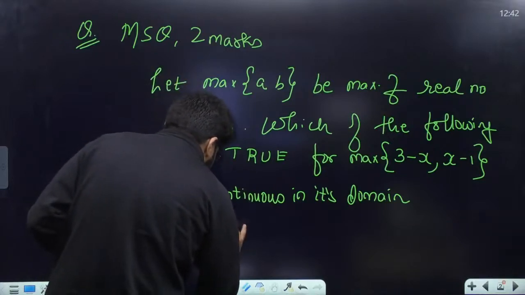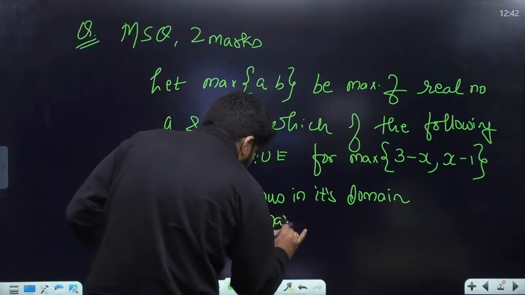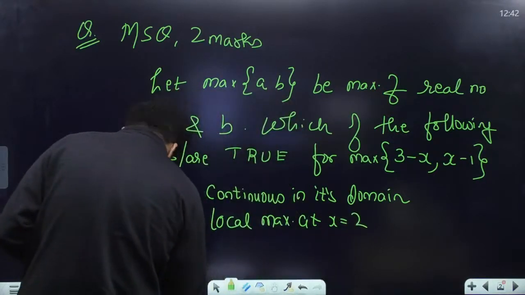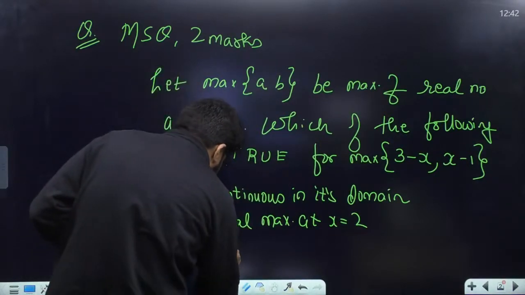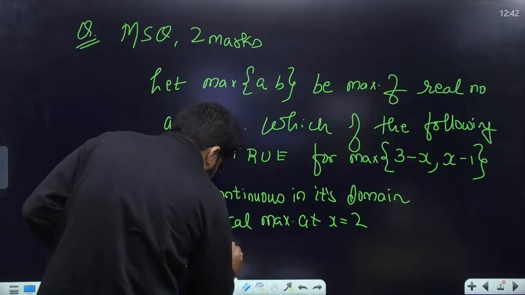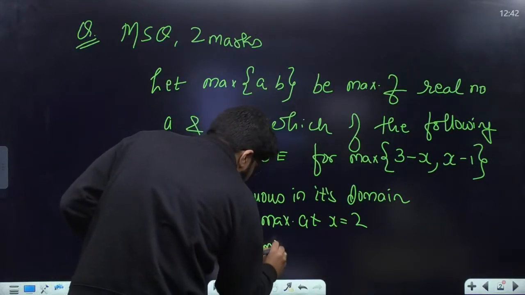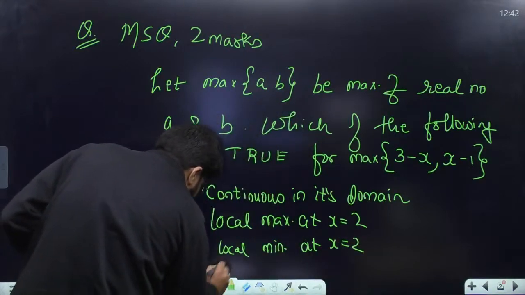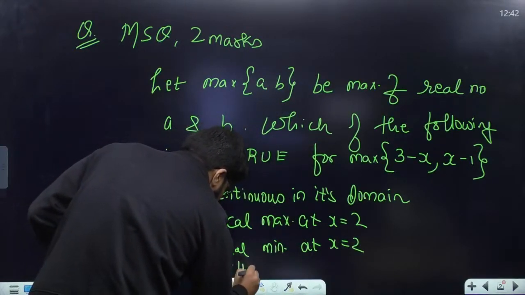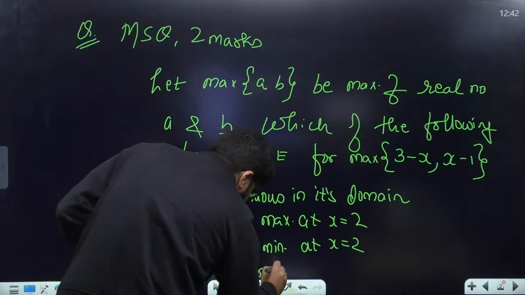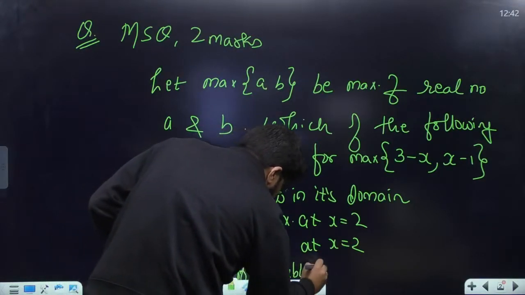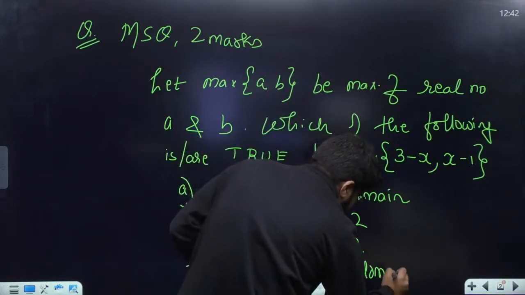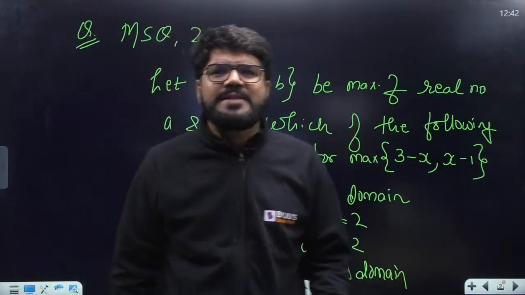Option B: it has a local maxima at x equal to 2. Option C: it has a local minima at x equal to 2. And option D: it is differentiable in its domain. Yes, guys, second MSQ question from maths.